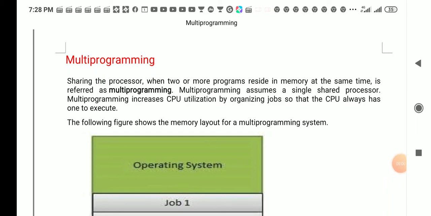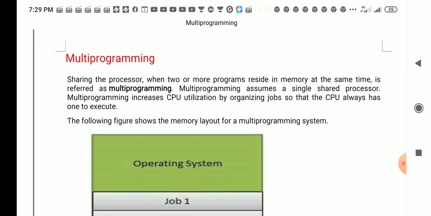Hello students, today we are covering another type of operating system, that is multi-programming operating system. So dear students, there is a question in your mind, sir, what is multi-programming operating system? A computer running more than one program at a time is known as a multi-program computer.